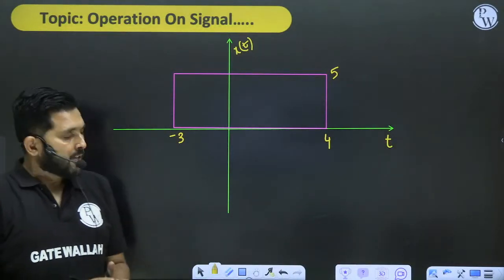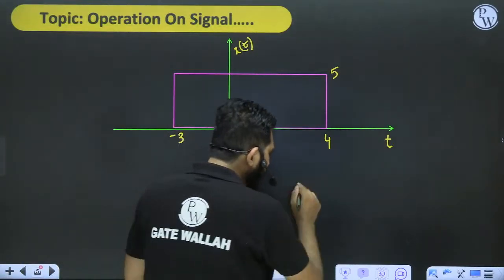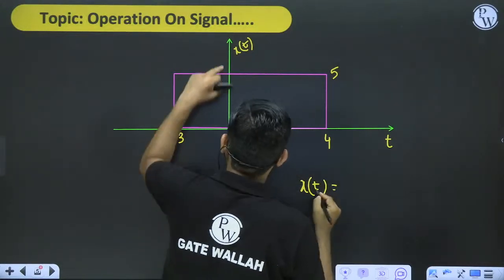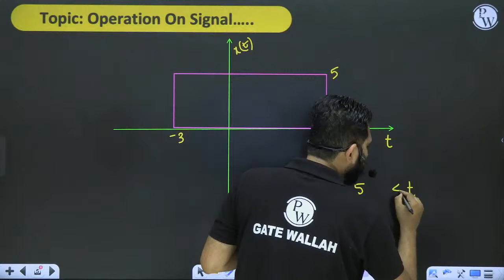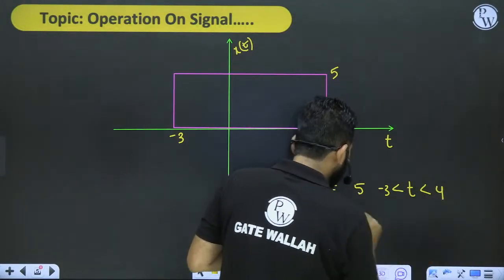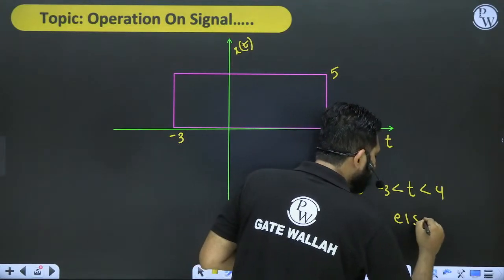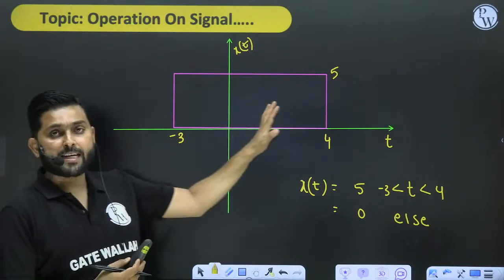Now, suppose I want to characterize this signal mathematically, then I will write that x of t is 5 for t greater than -3 and less than 4, and 0 else. We will say that this is the characterization of x of t.